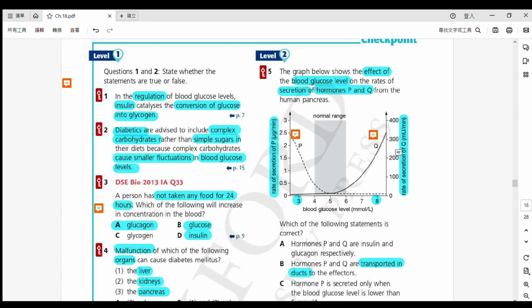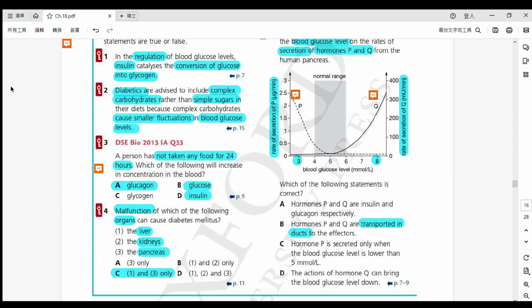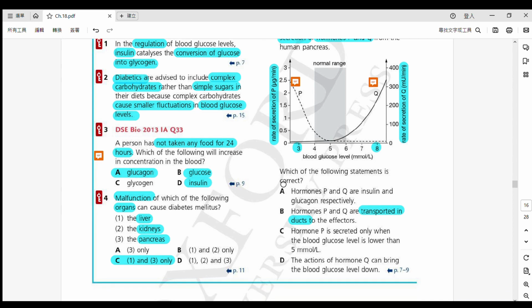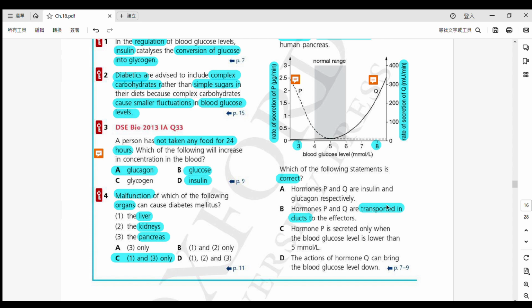Alright, so after you put this down, then it should not be too difficult to understand the following question. 唔會太難嘅啫。Okay, once again, P is glucagon and Q is insulin. Always try to find out some cues 或者 find out some clues 揾一啲嘅小提示啦 and put it down in the question. 得唔得？OK，佢就話啦，which of following is correct？好，第一樣啦，P and Q are insulin and glucagon respectively, respectively 即係表分別地啊，OK, so P is insulin and Q is glucagon. The answer is obviously wrong 啦，一定係錯嘅啦。